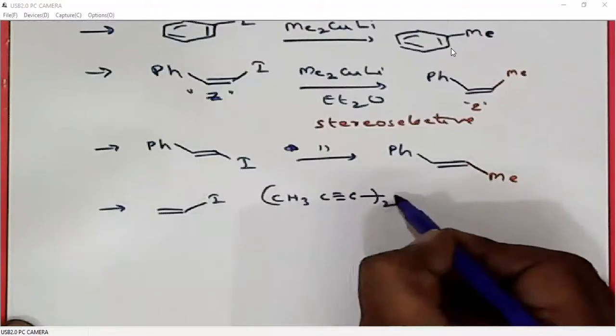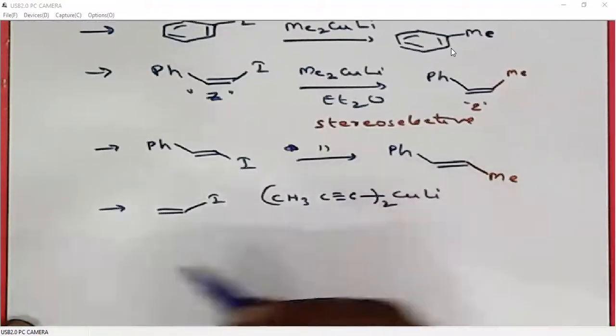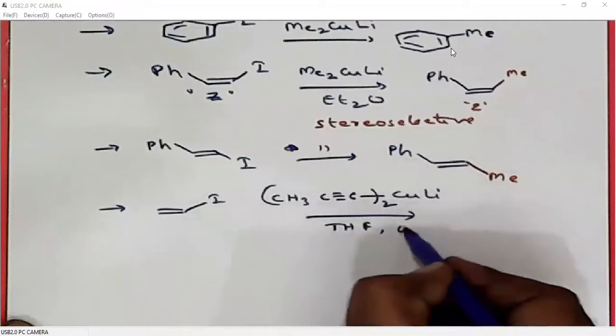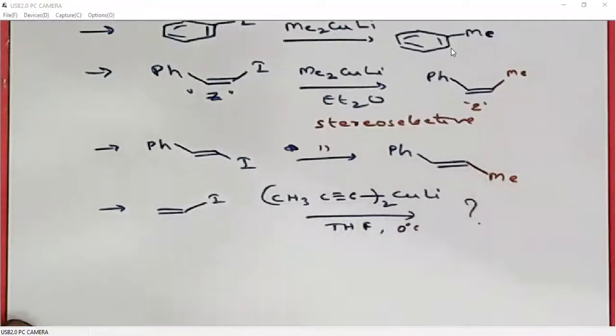This is the Gilman reagent. What is the product here?